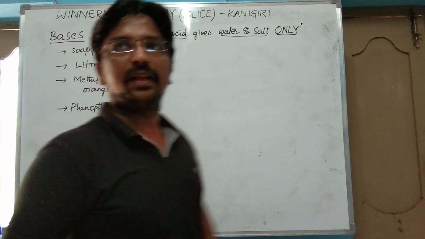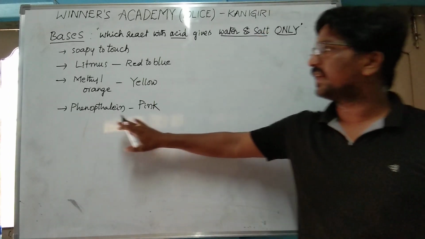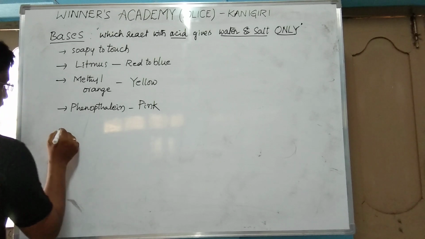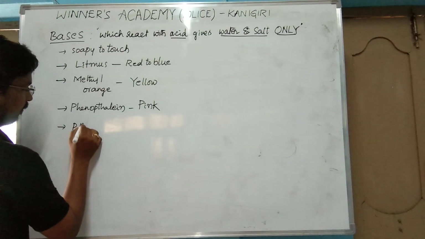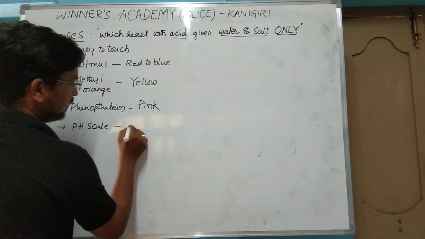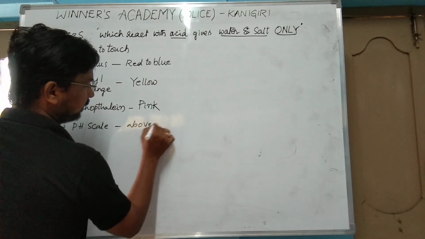And the pH value of a base is greater than 7.